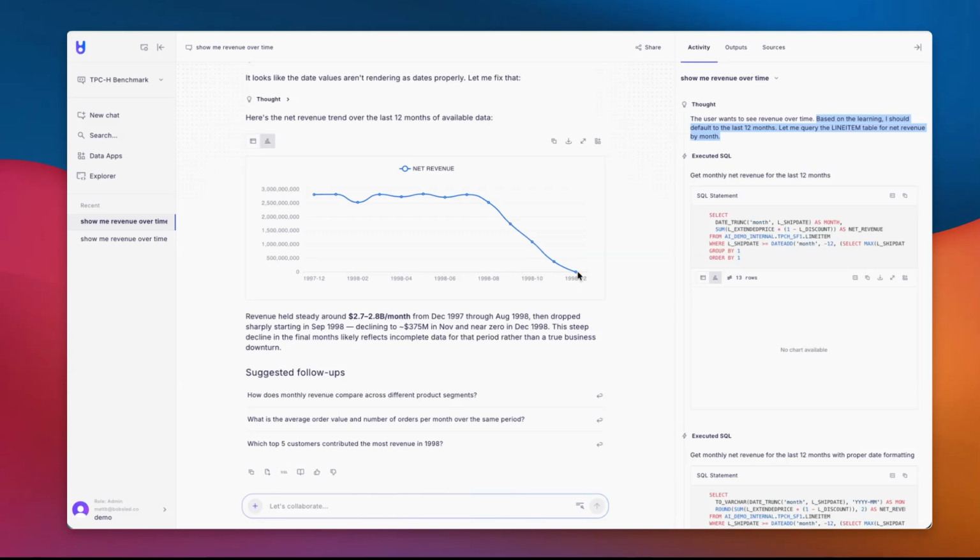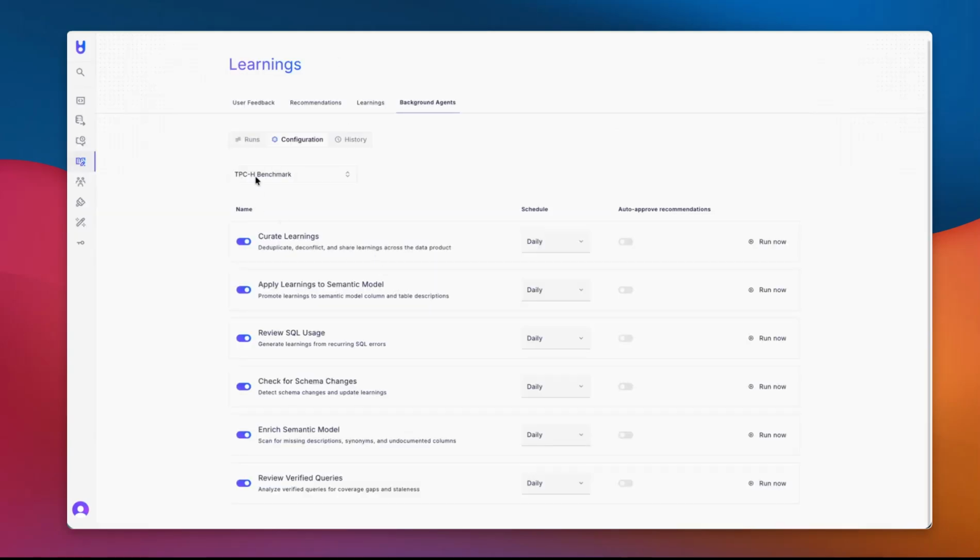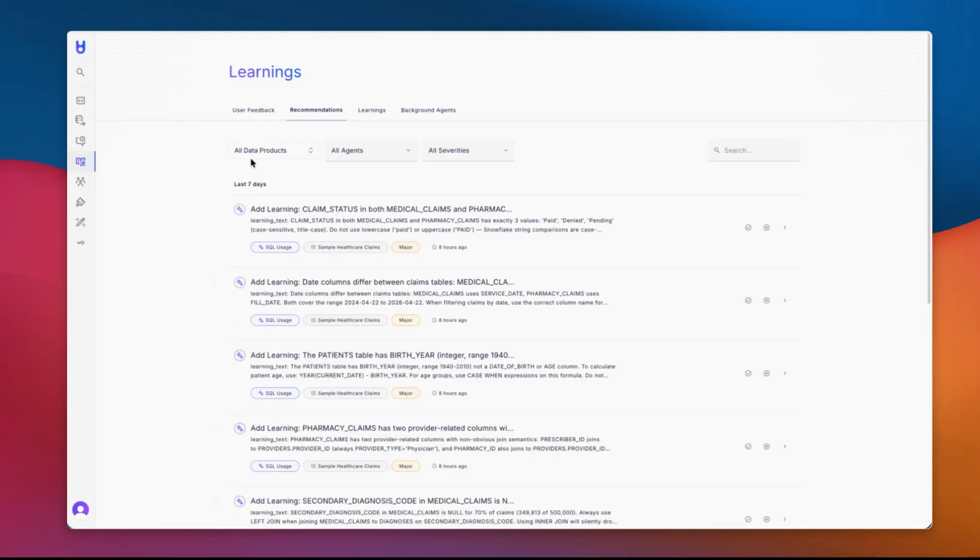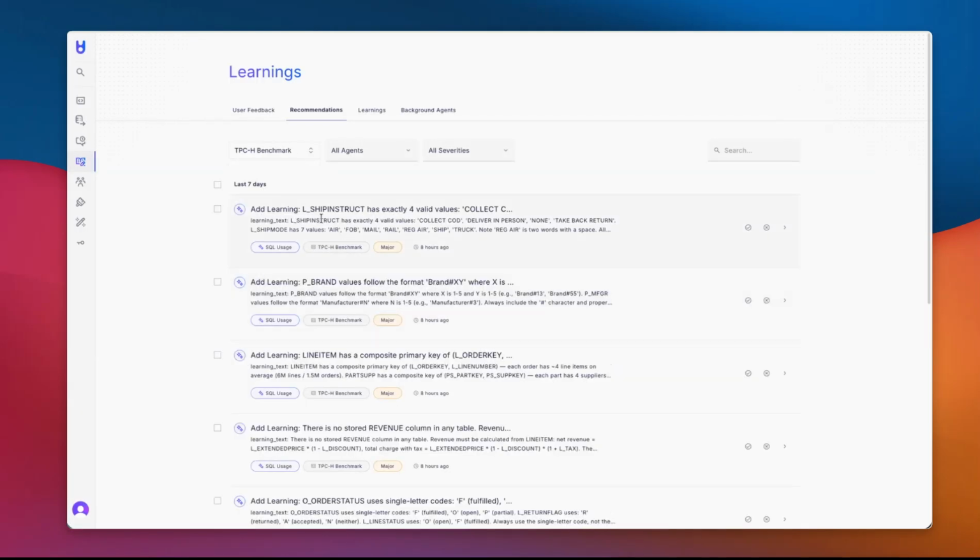But what Bobsled is doing gets even more interesting. In the background, we've configured a number of agents to continuously run either on a manual schedule or a cadenced schedule. They'll review our SQL usage, review all the SQL queries running in the background, make sure that all the joins look good, all the data types look good, all the filtering is good. We can apply learnings directly to the semantic model. We can check for schema changes with our underlying data to make sure that things are still aligned with our data dictionaries, our relationships, etc. And these are always pushing recommendations through for how we can improve and enhance our context layer.